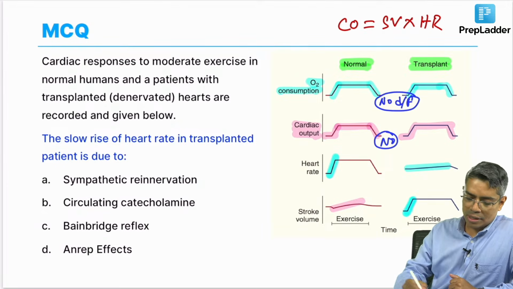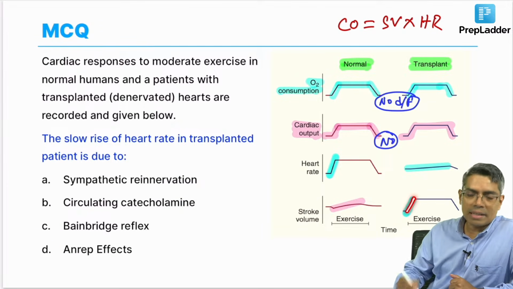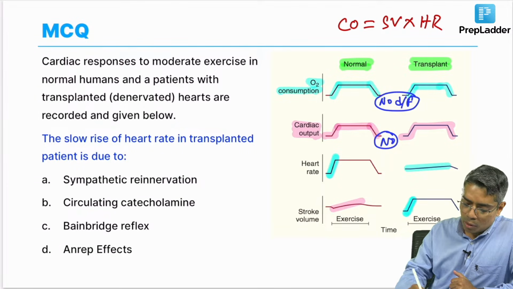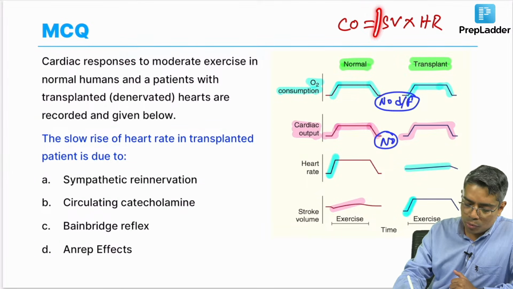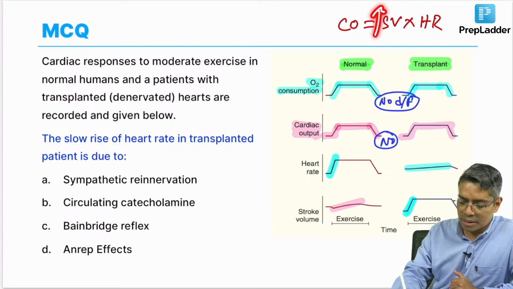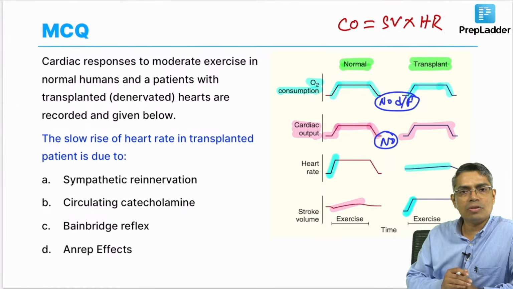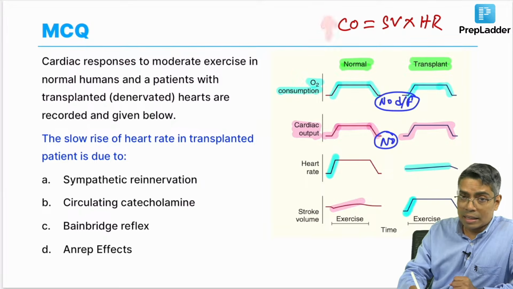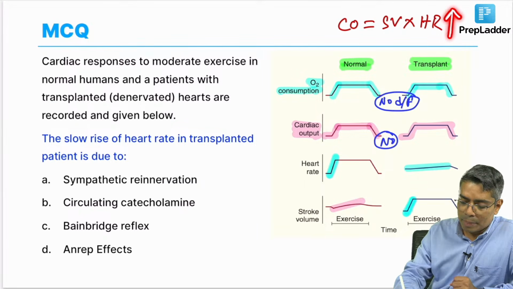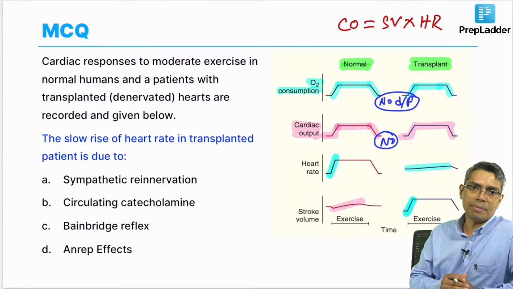Okay. So, in case of a transplanted heart, if I ask you what is the cause of this increase in cardiac output like a normal person, your answer will be stroke volume increment is very steep and heart rate increment is very slow. But if I ask you for a normal person, what is the cause of increased cardiac output, your answer will be mainly the steeper increase in heart rate followed by gradual increase in stroke volume. Getting my point?